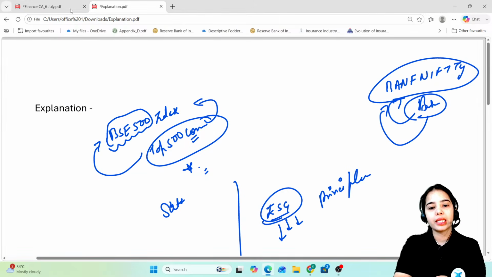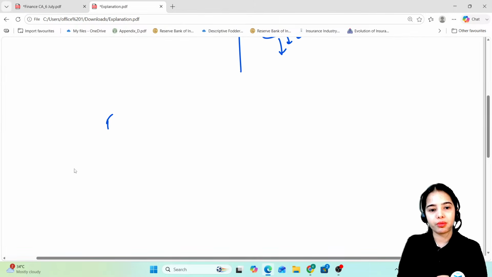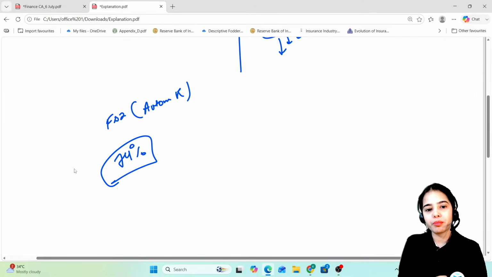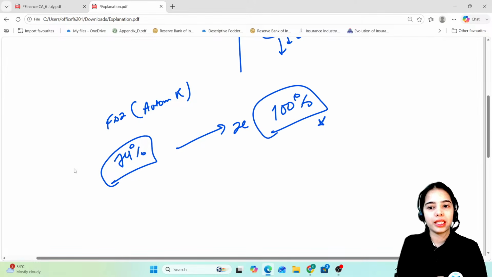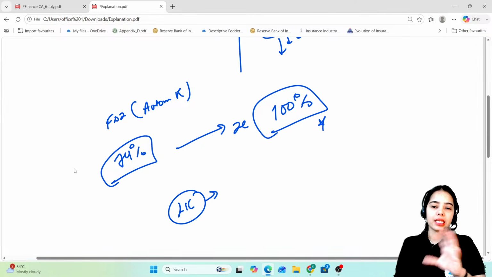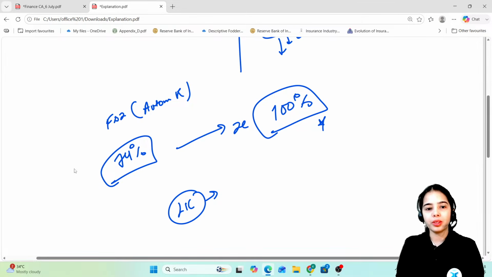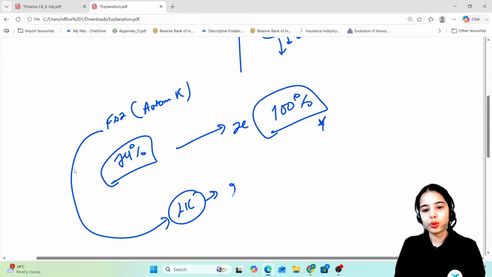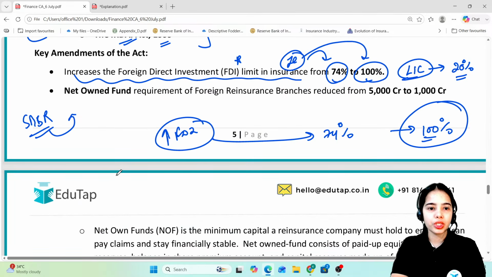So remember this, that the FDI, the foreign direct investment, through the automatic route, before it was allowed 74%, but now for the insurance companies it is allowed 100%. That means 100% of the FDI can come through the automatic route. But for the LIC, only for the LIC, this 100% limit is not applicable. The FDI through the automatic route can only come up to 20% in the LIC. Okay, so this is the idea.